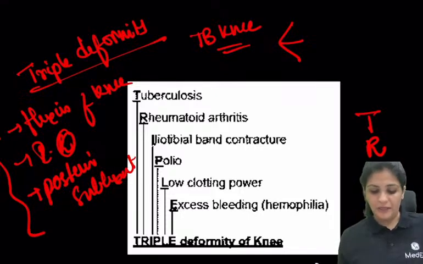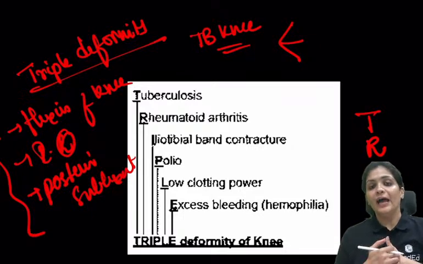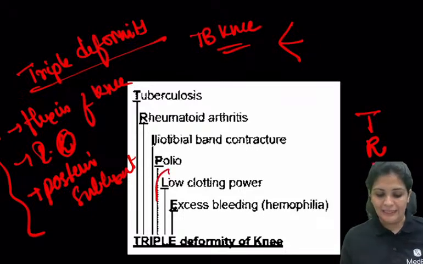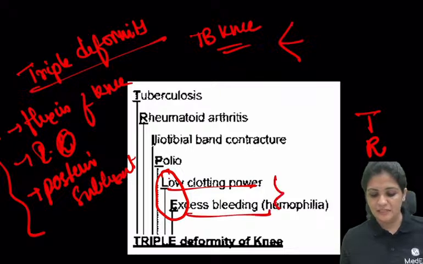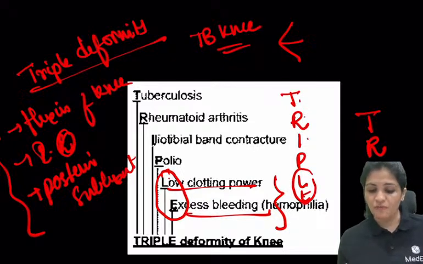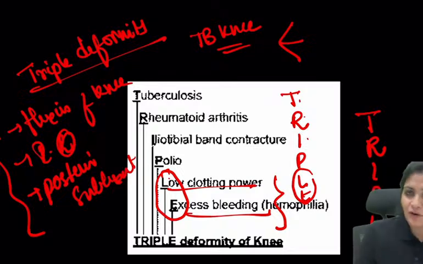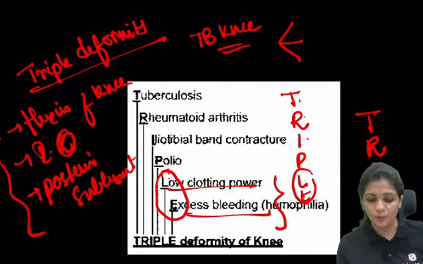That is tuberculosis, rheumatoid, iliotibial band contracture, polio, and hemophilia. LE is low clotting, excessive. Just remember the triple, that is TRIP LE. So there are 1, 2, 3, 4, 5 conditions you have to remember.